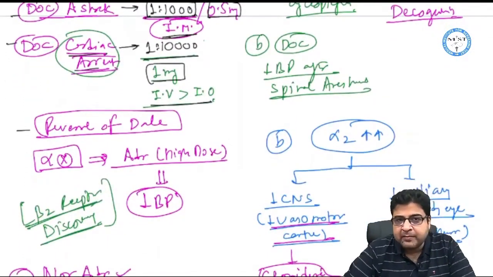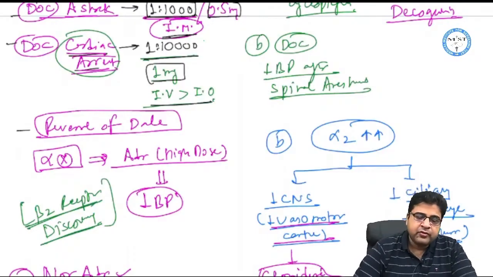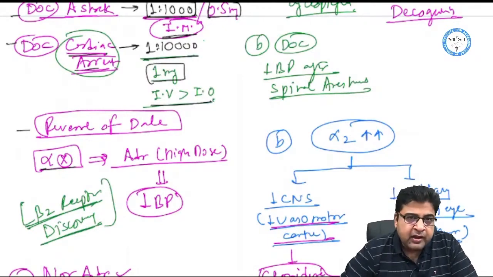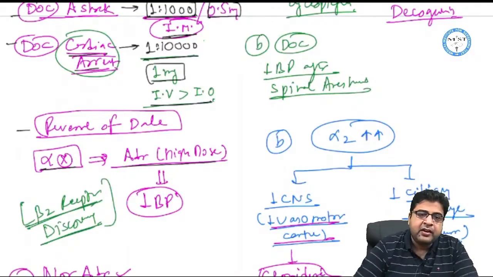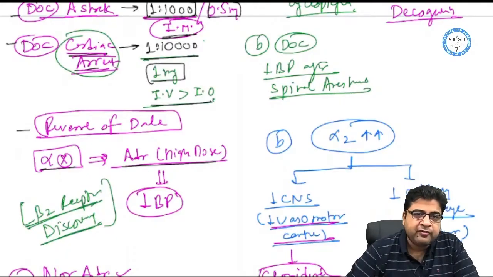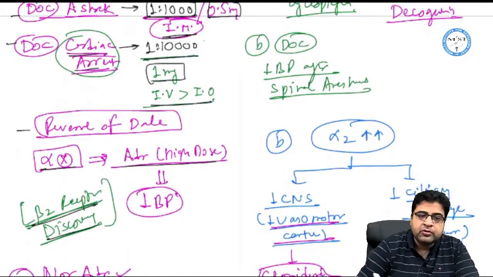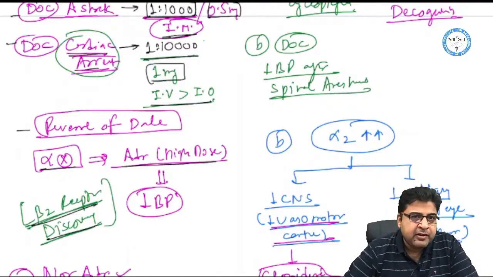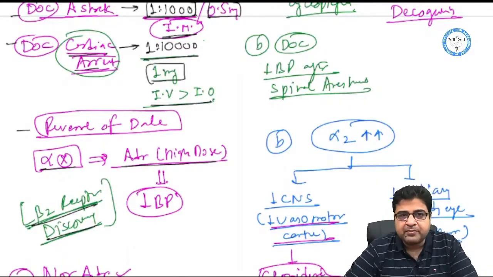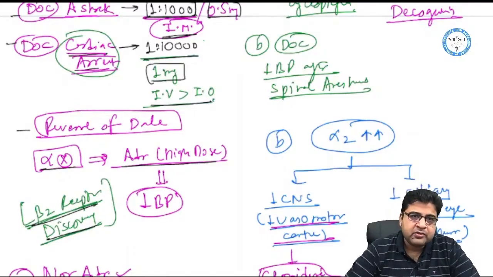Now there is one animal experiment in relation to adrenaline, that is known as vasomotor reversal of Dale. What happens in vasomotor reversal of Dale? First of all, we give alpha blocker to the animal, and after that we give a high dose of adrenaline, and that will lead to a fall in blood pressure. They will ask you why there is a fall in blood pressure. The fall in blood pressure is due to beta 2 receptor, and from this experiment, reversal of Dale, we discovered beta 2 receptor. So reversal of Dale is associated with discovery of beta 2 receptor.